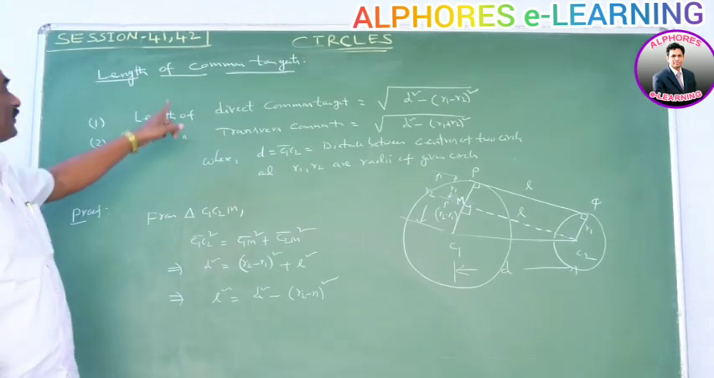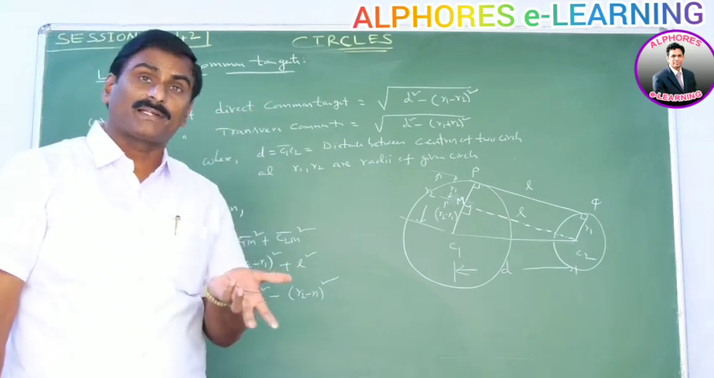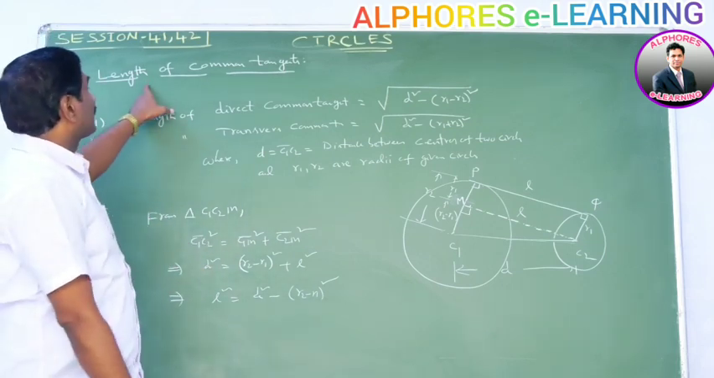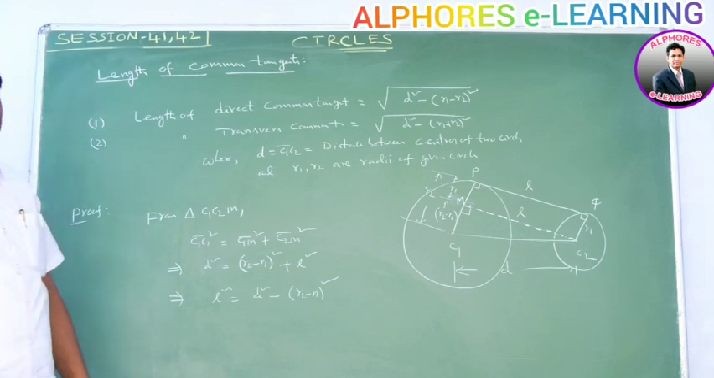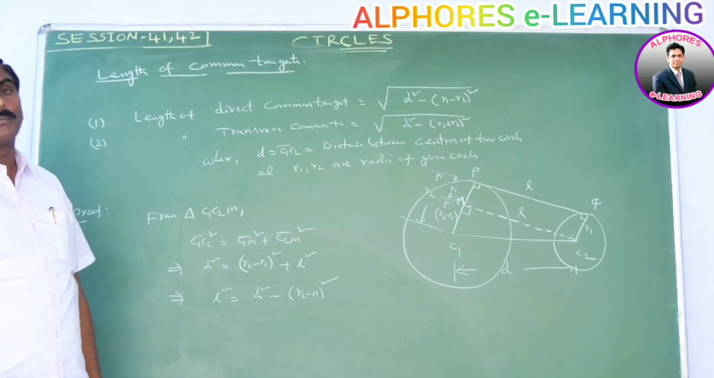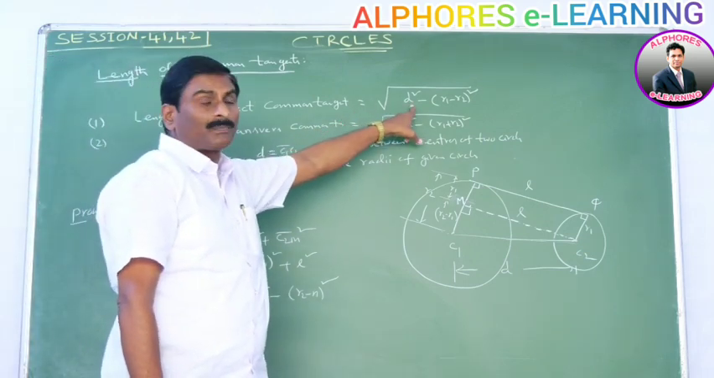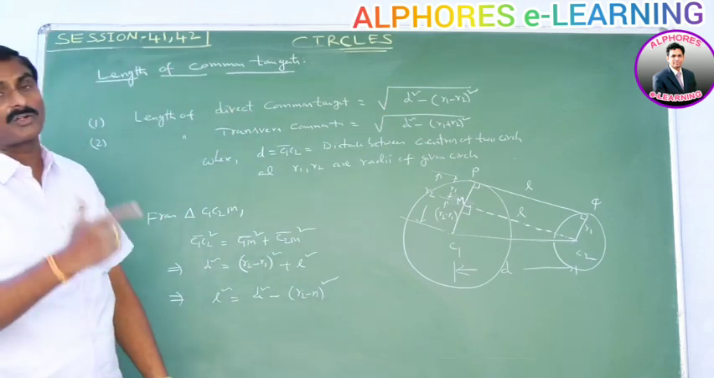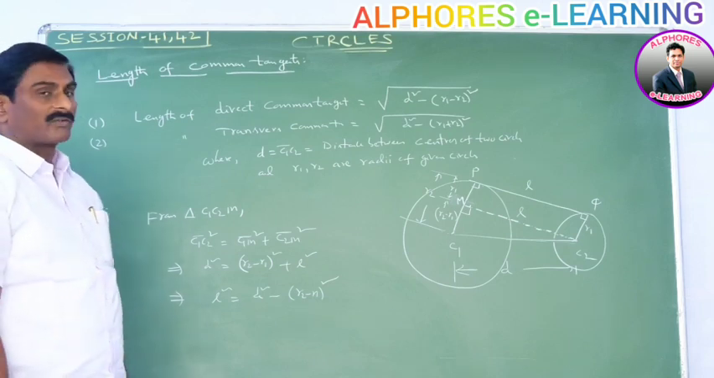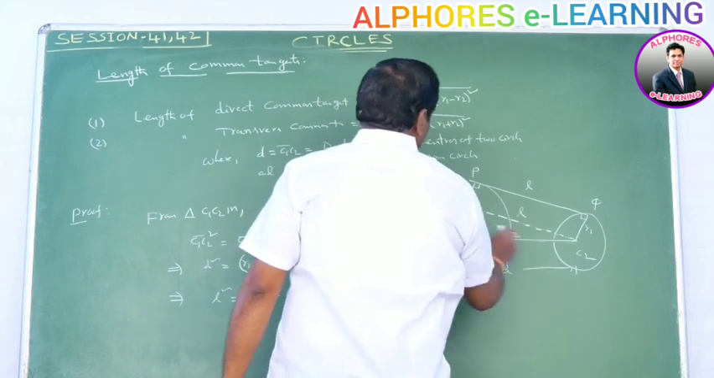Next, length of the common tangents for two given circles. That means the length of the direct common tangent and the length of the transverse common tangent. Okay. Note this point. Length of the common tangents for two given circles. First one, the length of the direct common tangent is equal to root over d square minus (R1 minus R2) whole square, or (R2 minus R1) whole square.